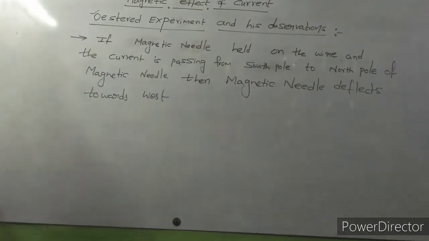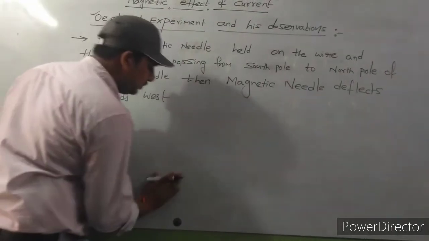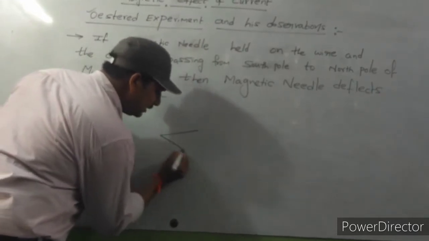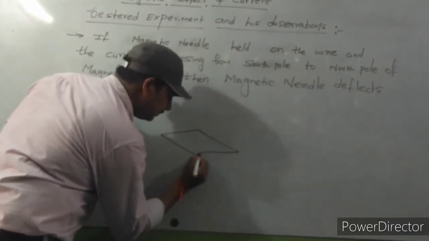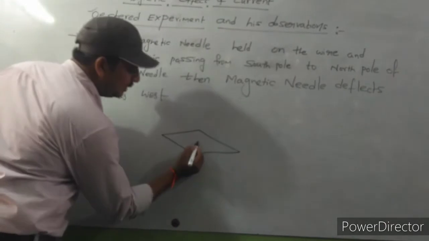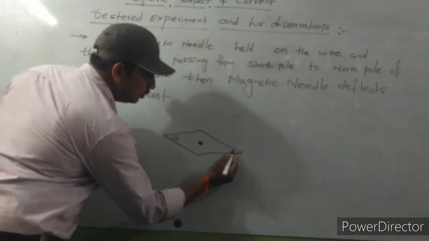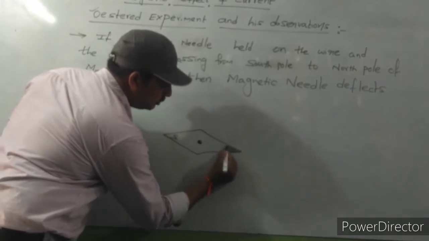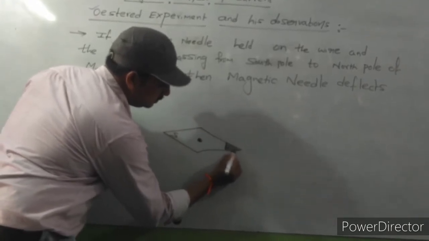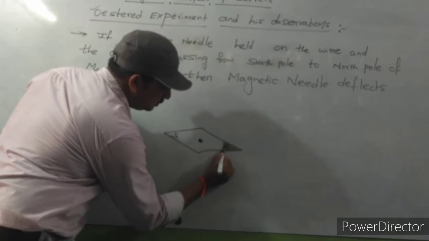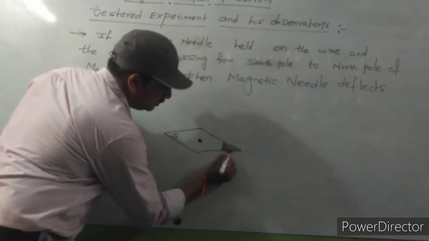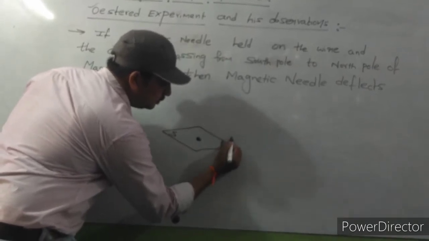Generally the magnetic needle symbol is like this. So we are indicating the magnetic needle symbol like this. This is a diagram for a magnetic needle. This is the south pole and this is the north pole.